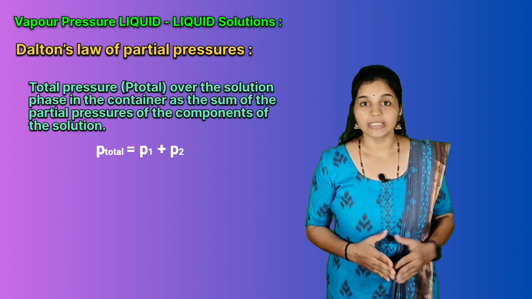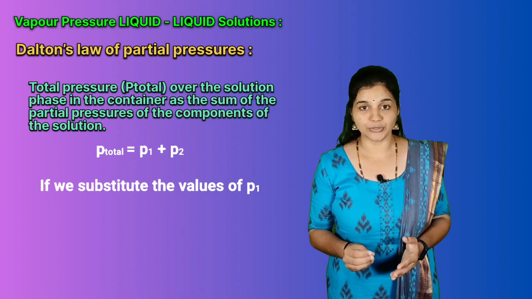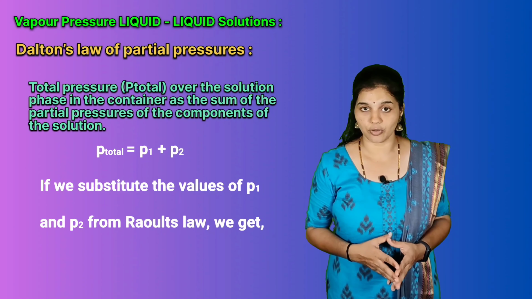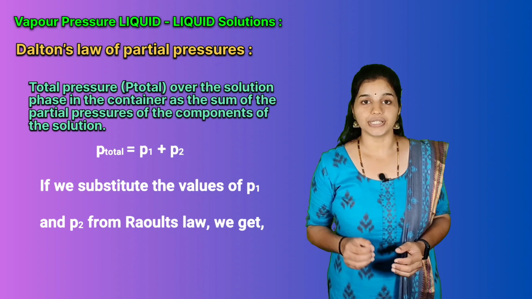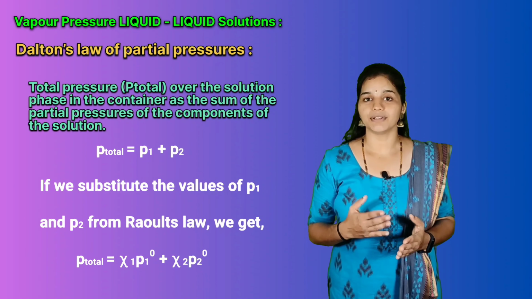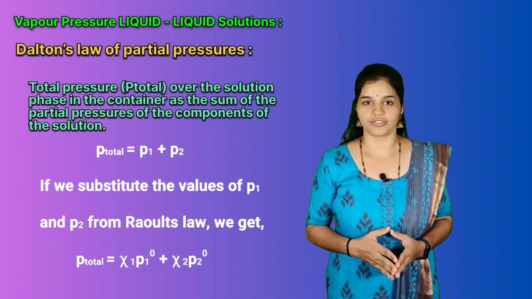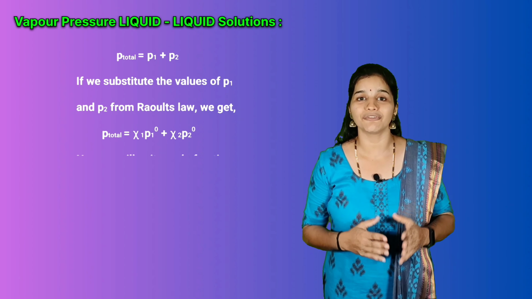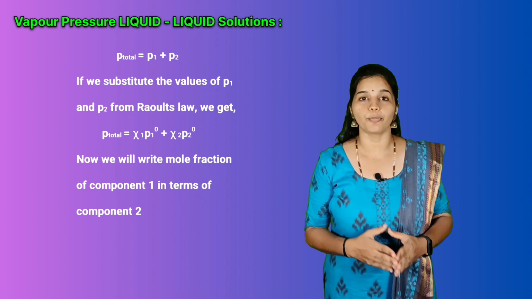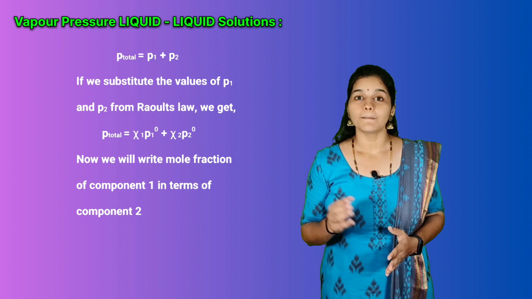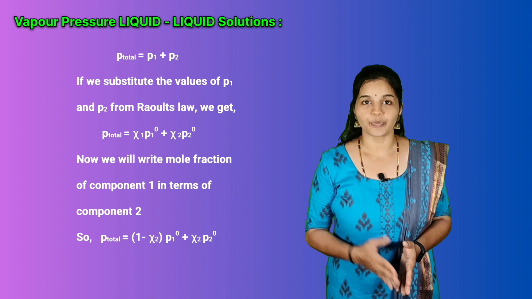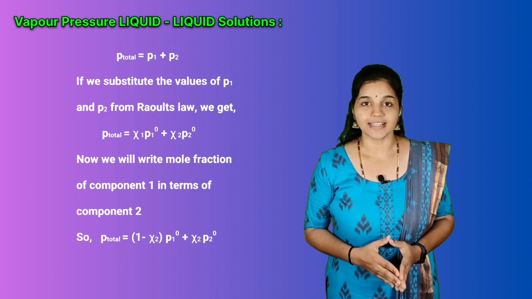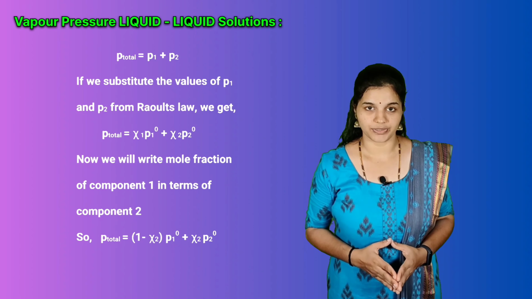If we substitute the values of P1 and P2 from Raoult's law into the equation obtained from Dalton's law, we get P total is equal to chi1 P1 naught plus chi2 P2 naught. Now we will write the mole fraction of component 1 in terms of component 2. So P total will be equal to (1 minus chi2) into P1 naught plus chi2 into P2 naught.